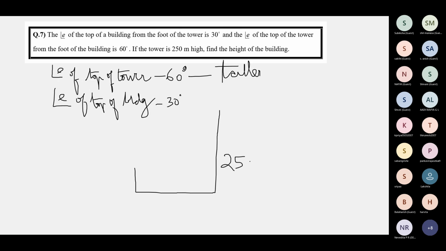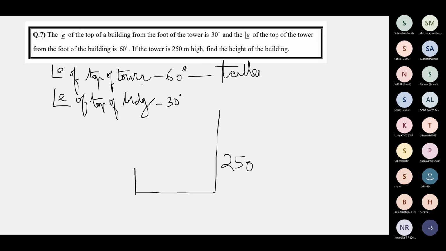Now the thing is, how do we make out which is taller? Now this particular question, even if you made the other one taller, you'll get the correct answer, but it will not fit into your figure, that's all. 83.3 meters. Yes, ma'am. 83.3. Correct. Very good. Let's understand this.